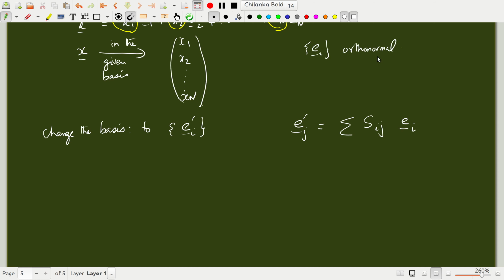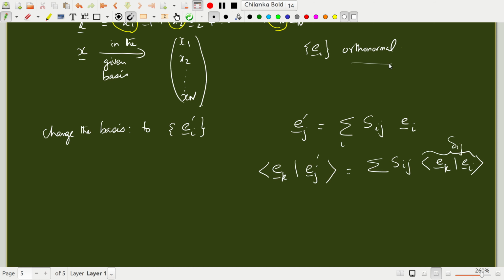Okay, so if you want to know what is S_kj, I'll do E_k dot E_j prime is equal to summation over i S_ij E_k dot E_i. E_k dot E_i is delta_ki. I just told you that we are assuming E_i is an orthonormal basis set.